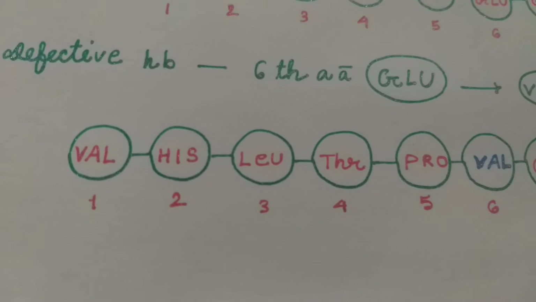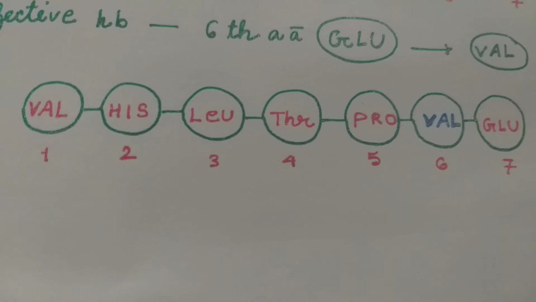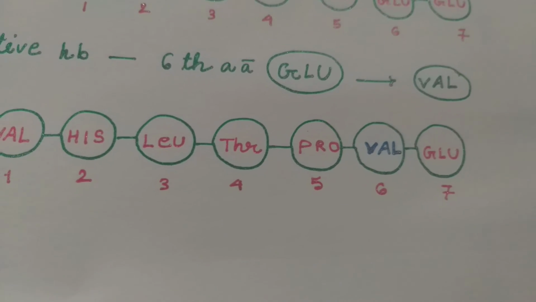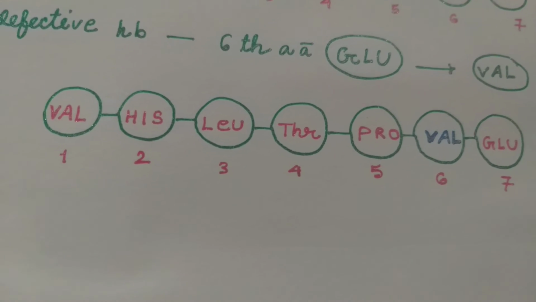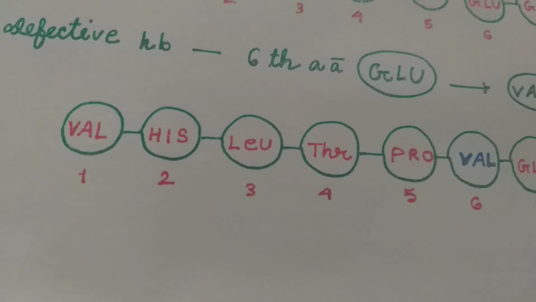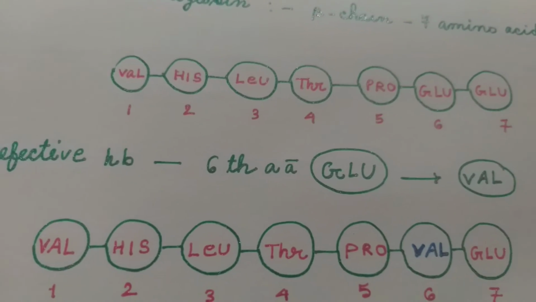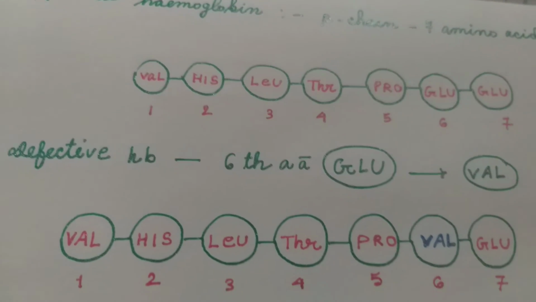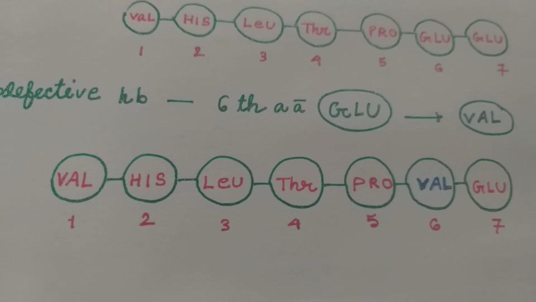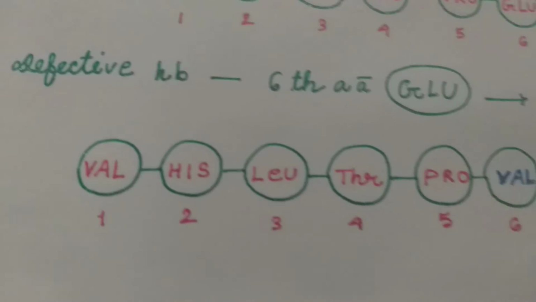Under low oxygen pressure, the defective hemoglobin accumulates in the RBCs, which are sickle shaped, having sharp and needle like edges, and the circulation of these kinds of RBCs through the blood capillaries becomes difficult, and the person becomes anemic because this kind of defective hemoglobin cannot carry enough oxygen to the tissues.